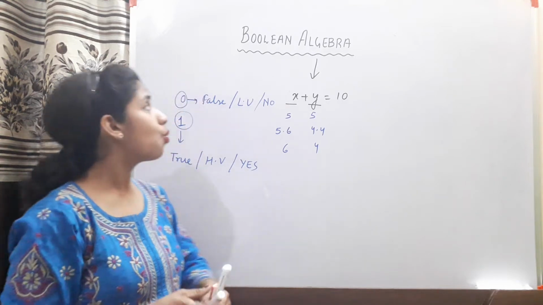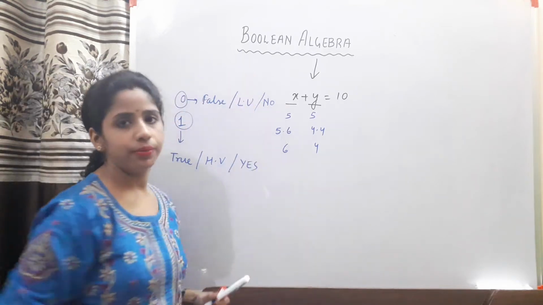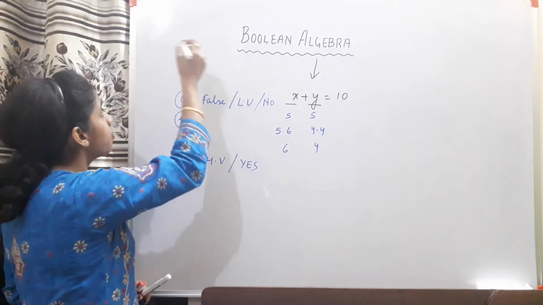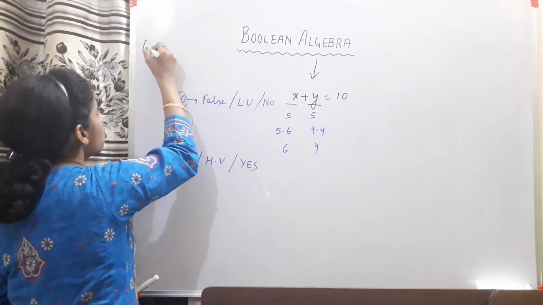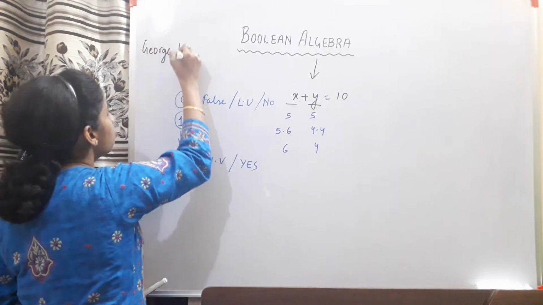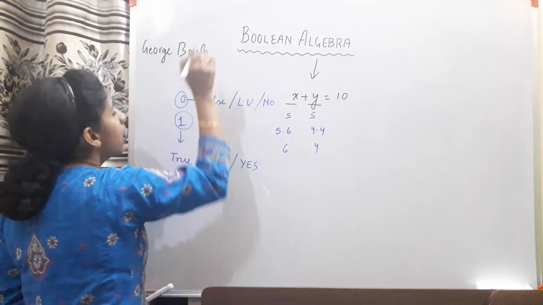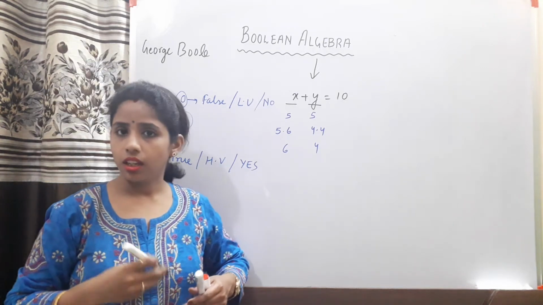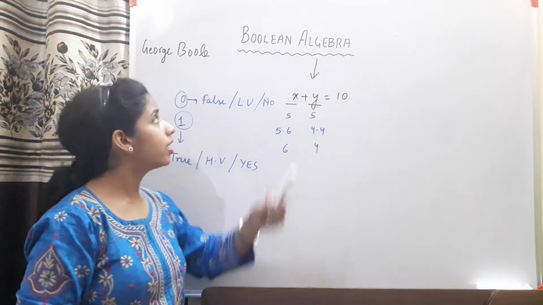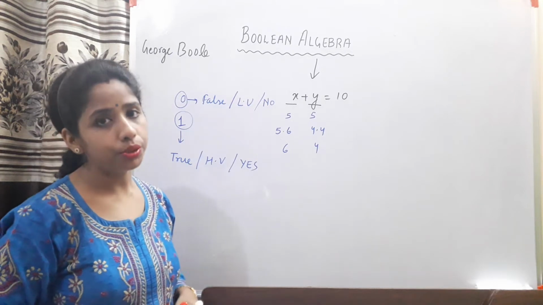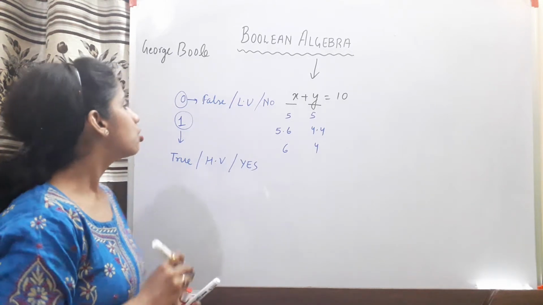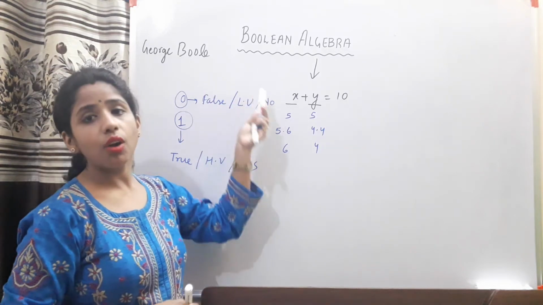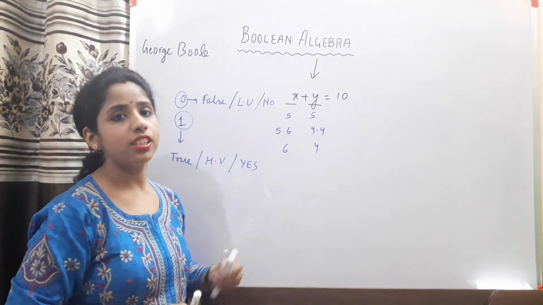Next thing is, why is it called Boolean algebra? Actually, this algebra was developed by an English mathematician whose name was George Boole, and therefore it was named after him, and hence it was called Boolean algebra. So we are now going to discuss this Boolean algebra in detail.